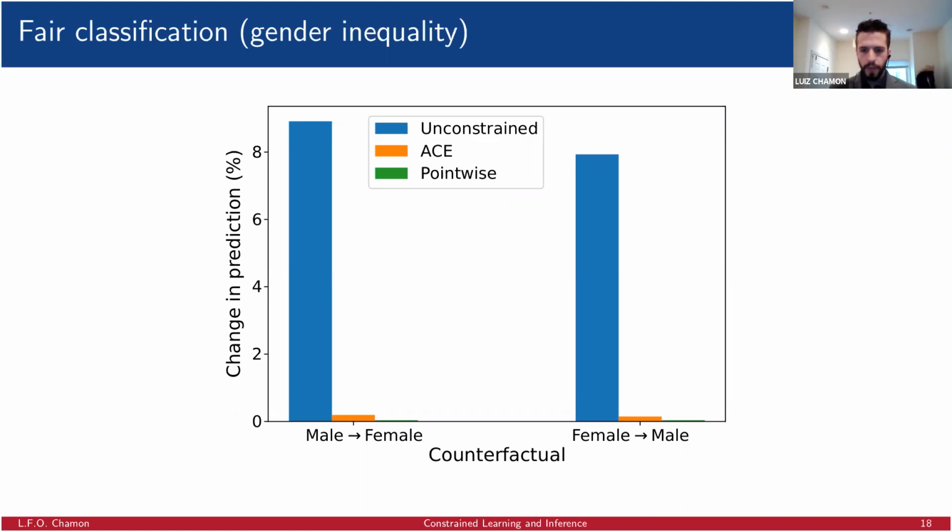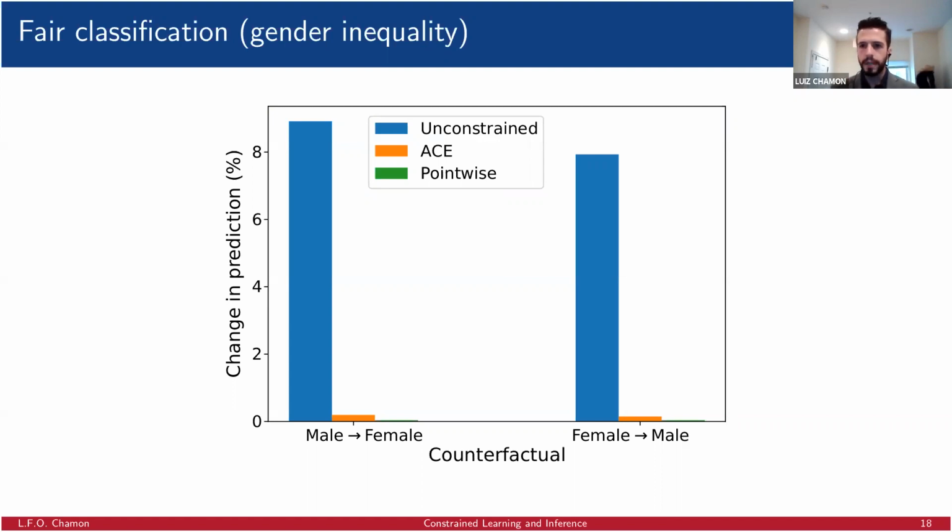And so we are able to really constrain. And another thing that we get out of this is what I mentioned in the beginning, which is that we can now explore which of the requirements are harder to meet, which in the case of the pointwise constraint is which of the individuals in the data set were harder to make invariant to gender, right?